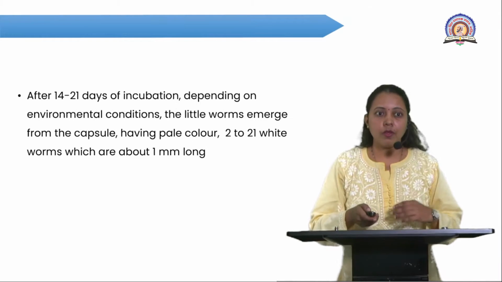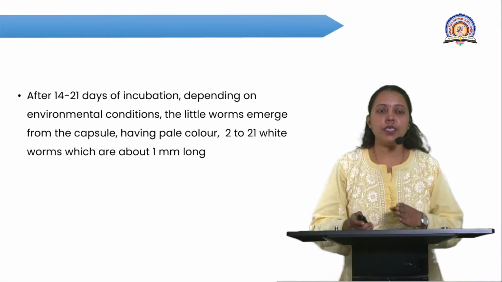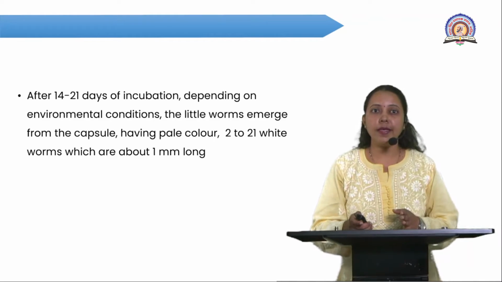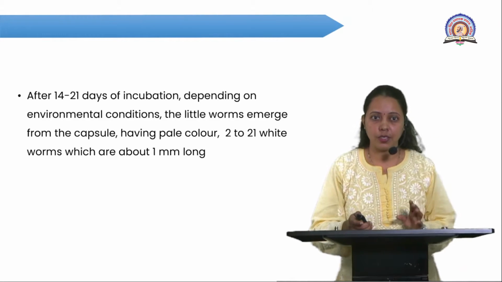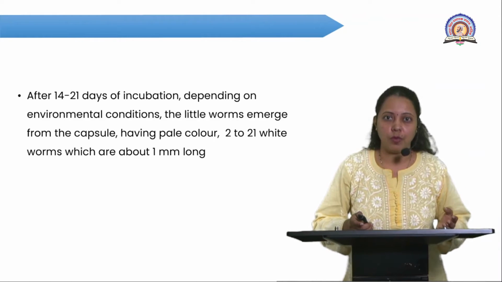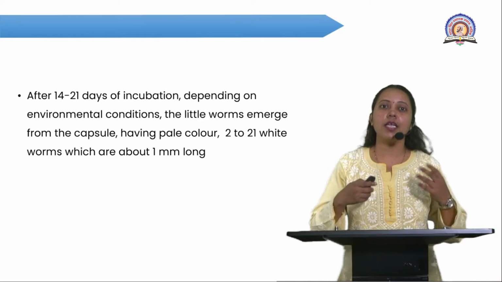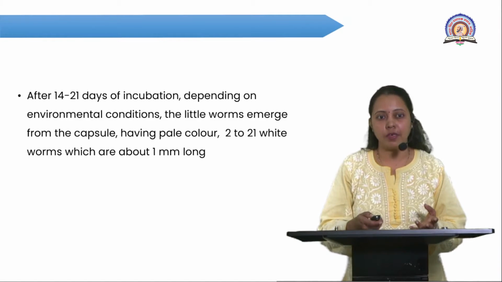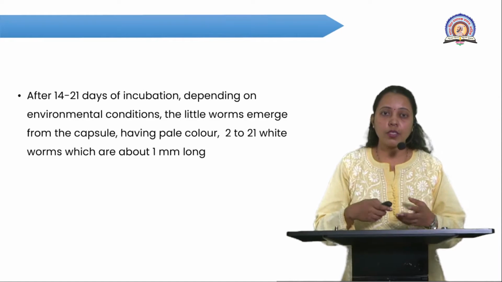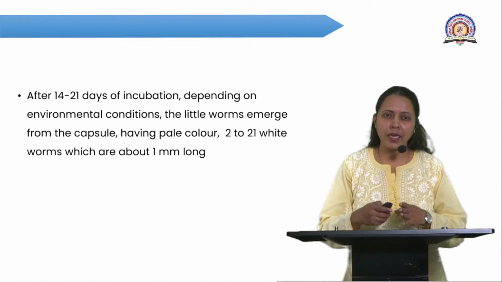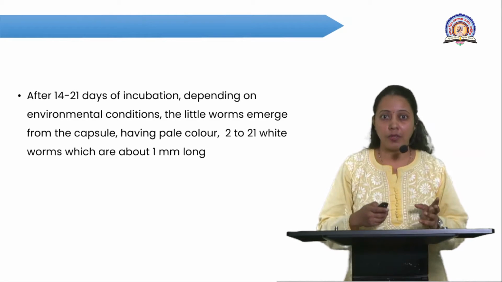After 14 to 21 days of incubation, depending on the climatic and environmental conditions, the little worms emerge from the capsule when the conditions are favorable. The hatchlings are slightly pale in body color as compared to the adults.